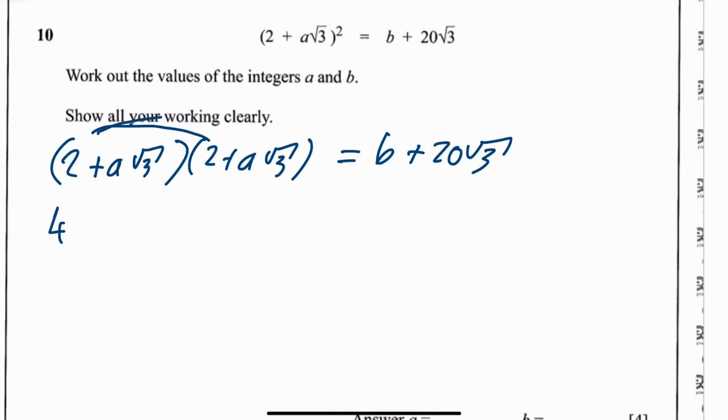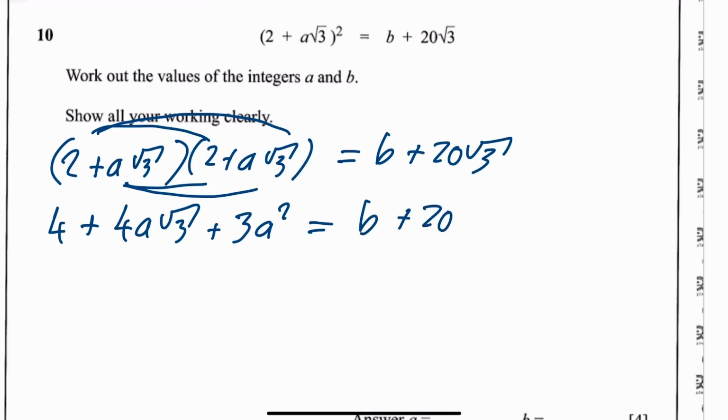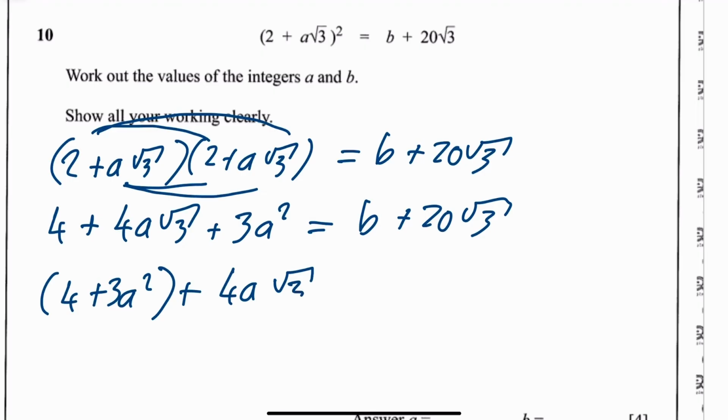2 times 2 is 4. Then you've got this and this. So you've got 2 times a root 3 plus another 2 times a root 3. That is going to be 4a root 3. And then you've got a times a, which is a squared, times root 3 times root 3, which is 3. So 3a squared. So that's what you've got so far. I'm going to group all my number terms together. I've got 4 plus 3a squared plus then 4a times the root 3. Okay, now we can just balance this up, pair this up.